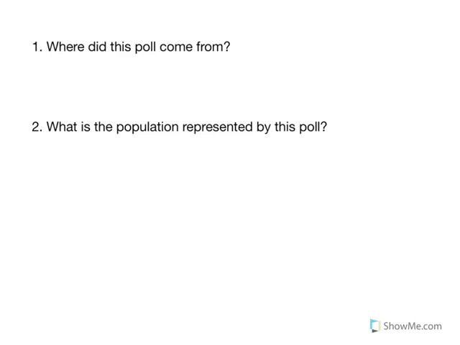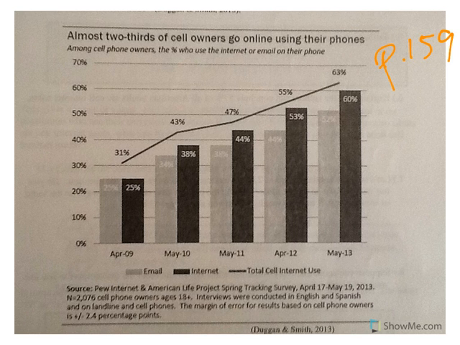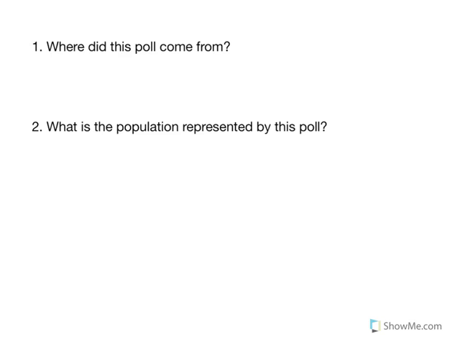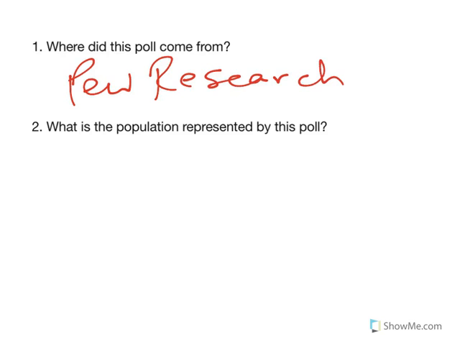All right, hopefully you read that paragraph and you looked at the poll. Now looking at these questions. Number 1, where did this poll come from? Well, you can either get it in the paragraph above, or when you look at this, you can see that it says the source, Pew Internet and Life Spring Tracking Survey. So this really came from Pew Research Center, but it was that survey, the tracking survey from the Pew Research Center.